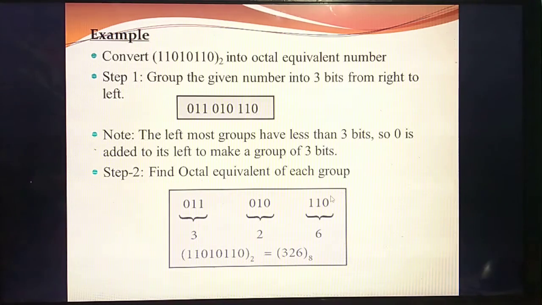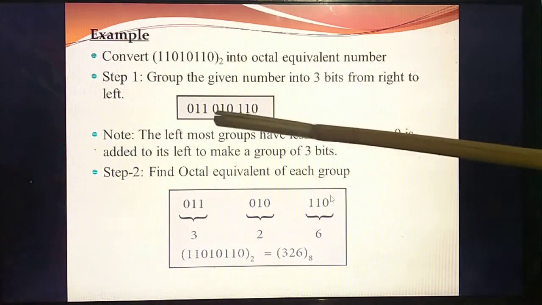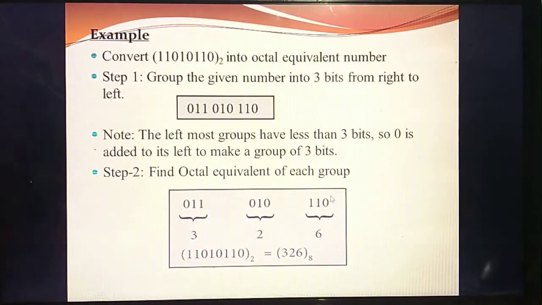Write it. So write this problem. No need to write the steps and all. So you should write the problem. If you convert this equivalent number, then you can write this one and this step. That's enough. In the question paper, if they ask the question, you should draw the table also. Then only they will give the full mark. Otherwise, they don't know how you got the answer. So you should draw the table in the answer itself. So write first. Only this and this step is enough, with the table.